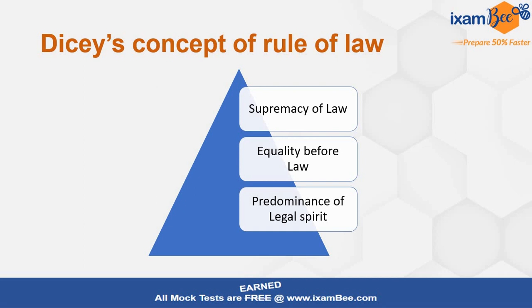That's why this concept has become very famous and is grounded in each and every democratic country's constitution or in their system of working. Because predominance of legal spirit says that the law is going to be supreme and its spirit is also going to prevail, and that is going to be protected by the courts. They will ensure that if any violation of law takes place, then it has to be protected by the basic principle of rule of law. So these are the 3 pillars on which Dicey's concept of rule of law rests.